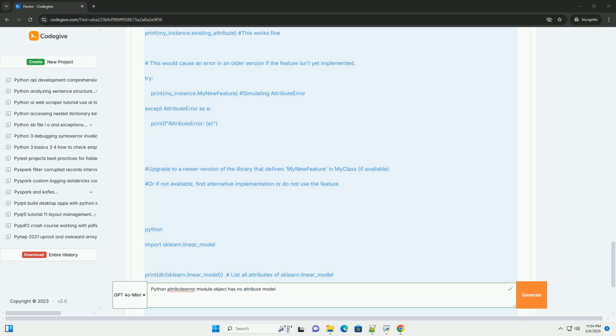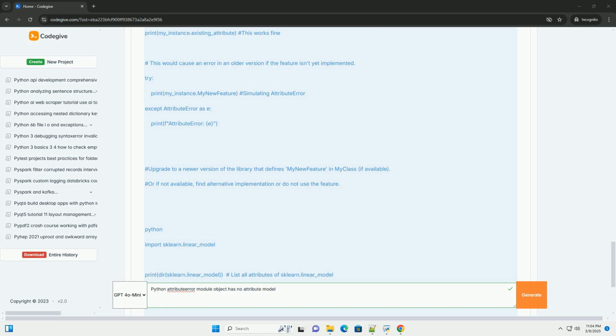Example 4, dir, for inspection. The output of dir will show you a list of names, strings, that are attributes defined within sklearn.linear_model. Look for LinearRegression, LogisticRegression, etc. Example 5, reinstalling a library.